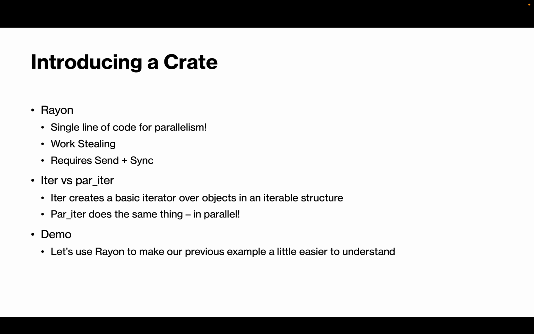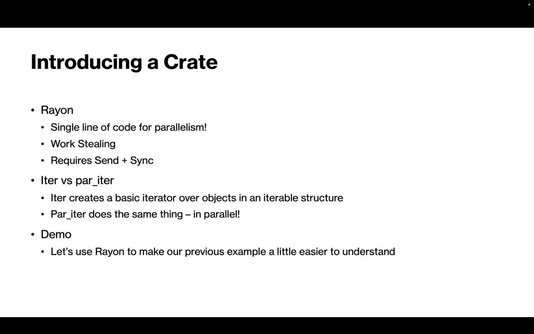The way it works here is we have a work stealing queue per thread. So each thread is going to be assigned some amount of work. And when they're done with their work, or if the queue is empty, they're going to look towards other threads to steal work that might be taking a long time. This is useful in the Mandelbrot case because we know the work is not distributed evenly, where some regions are going to be super easy and some regions are going to be pretty difficult. And it requires sendable and syncable objects to operate on, but generally these are taken care of by the compiler.